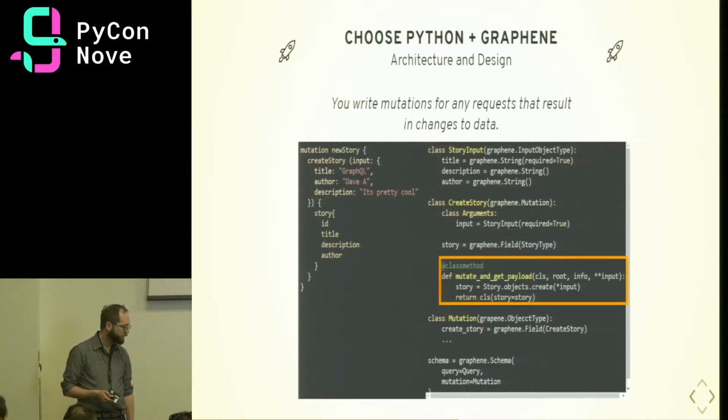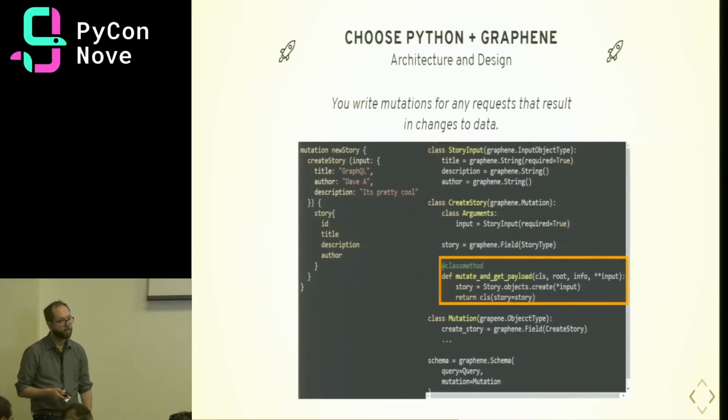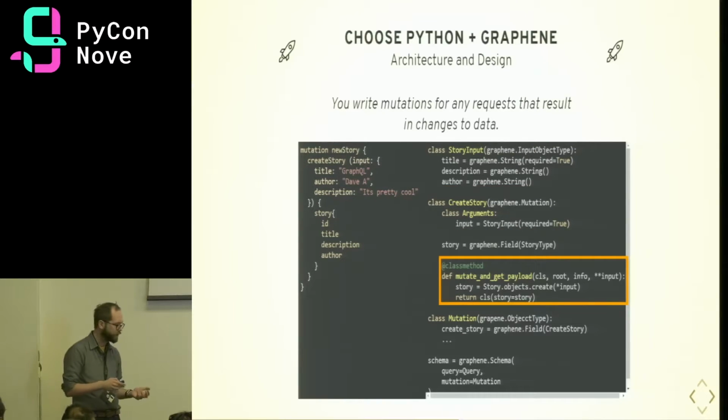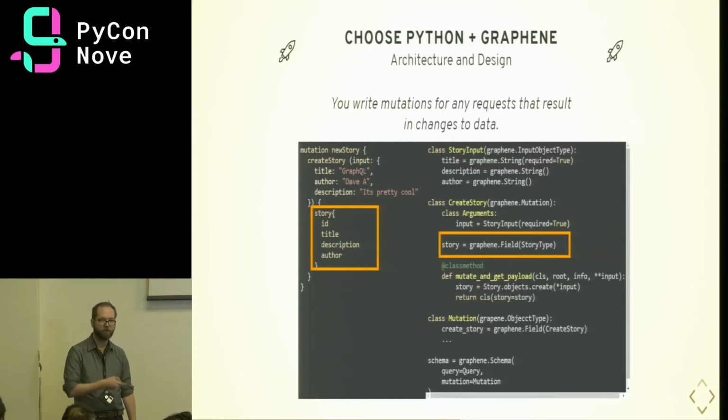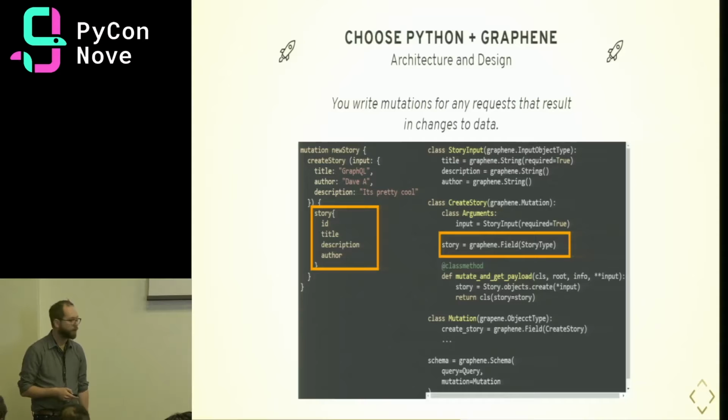And then we write a function called mutate and get payload. So this is very simply the place where we do the change to the data. So we'll create our new story in this case, and then we'll return the payload, which is the new story that we've created. That payload will be resolved through the type that we provide here, which is just our story type that we defined earlier. So any field that's on the story type, as much or as little data as the client needs, we can ask for it here and get it back from the API.